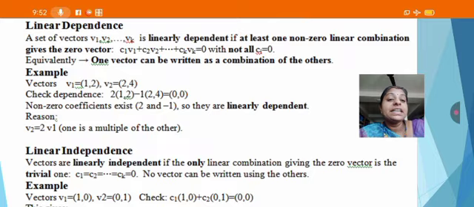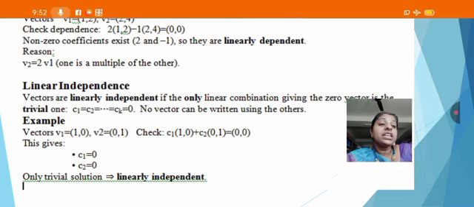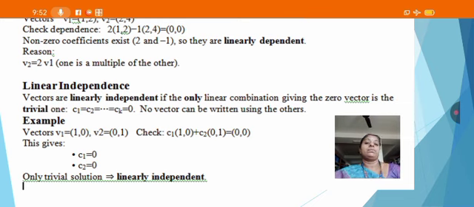Next we are going to check linear independence. Vectors are linearly independent if the only linear combination giving the zero vector is the trivial one, so c1 is equal to c2 is equal to etc. ck is equal to 0. No vector can be written using the others. So for v1 and v2, we can take the constants c1 and c2 equal to 0. We can't write one vector as a scalar multiple of the other vector, so we can say it is linearly independent.